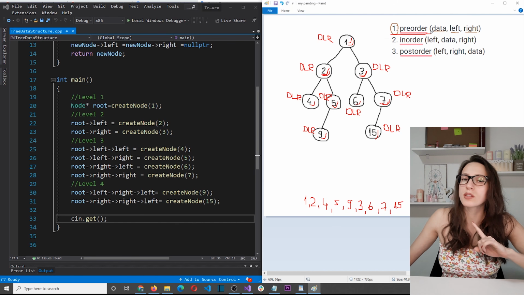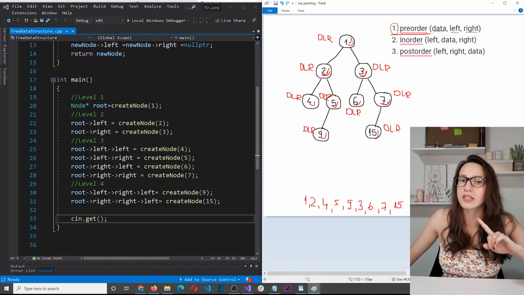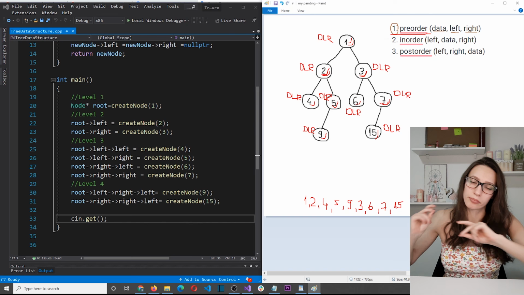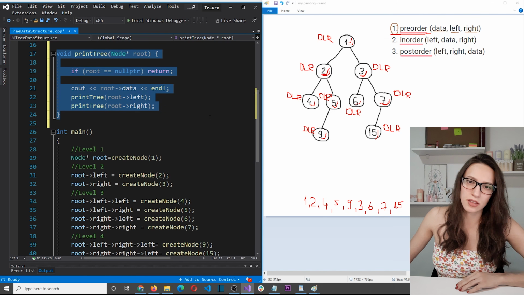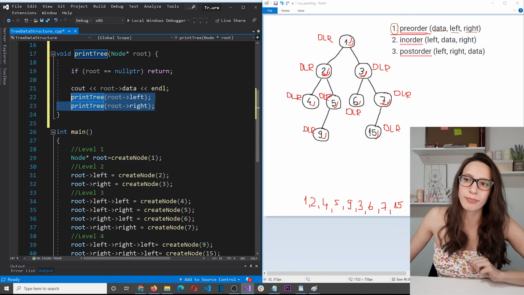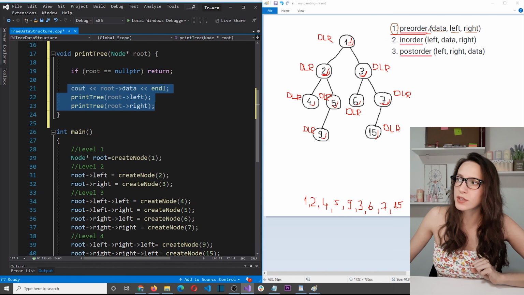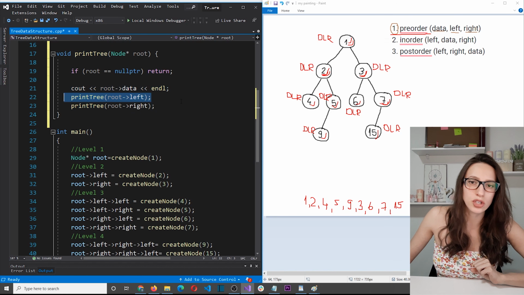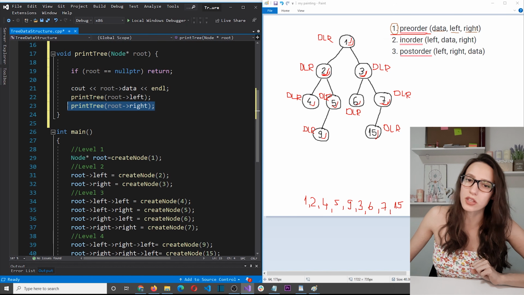Now let's see how this looks in code. So here is how the print tree function looks with the preorder algorithm. Here is the function to print a tree, and I'm going to explain every single line, but first I want you to focus on this part here. As this preorder algorithm says, we first need to manipulate the data. So we first print the data, and then we visit the left child, and then we visit the right child. So that is the algorithm.